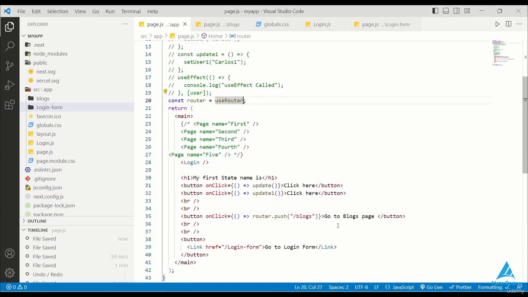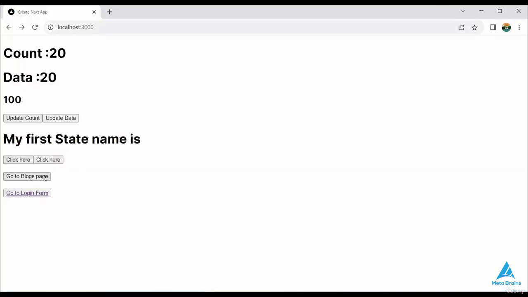In that video, I'll explain how you can navigate to other pages. So you should try to watch that video and practice it yourself. But for now, for this lecture, that's pretty much it.